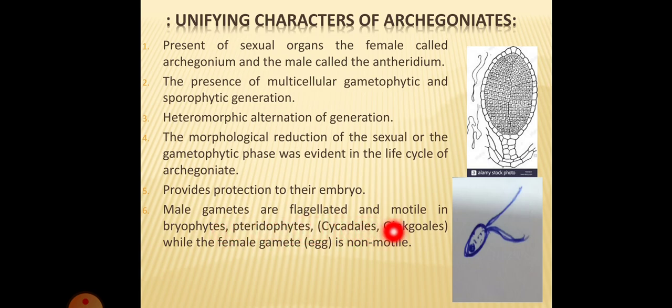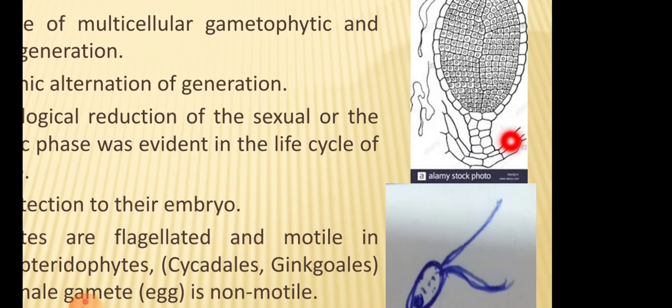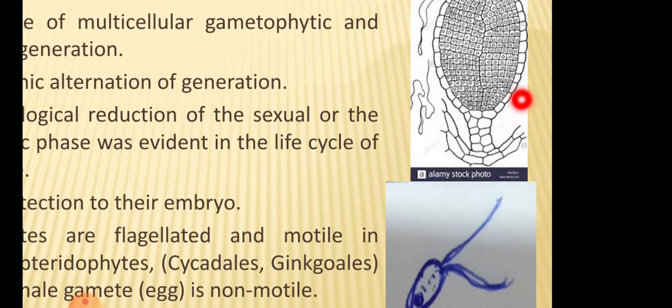Male gametes are flagellated and motile, whereas the female gametes are non-motile. Here you can see the structure of the male gamete, which is biflagellated; these antherozoids are motile and flagellated. Here you can see the structure of the antheridium, which is a male reproductive organ.